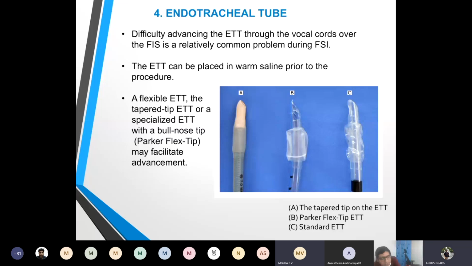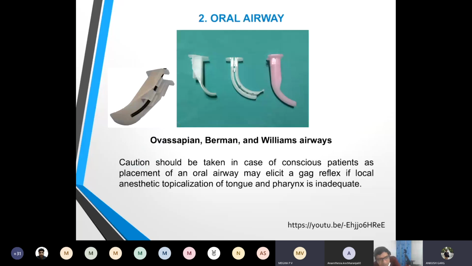Ankush has just named a few oral airways which are used during orotracheal intubation using a fiber optic bronchoscope. Now the slide is there in front of you. Sir, can you please repeat? It's not that audible. Okay, it's okay. It's fine, no problem.